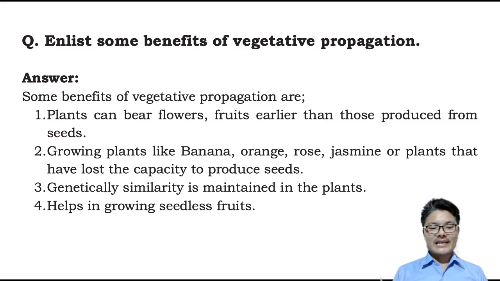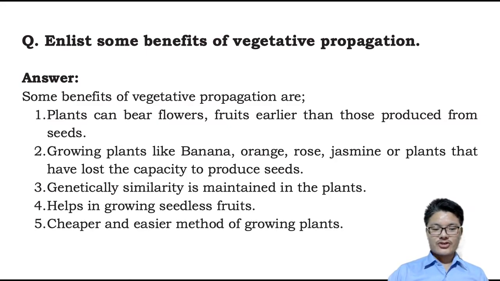For growing seedless fruits, we use vegetative propagation, and it is cheaper and easier for growing new plants by vegetative propagation or the asexual mode of reproduction, mainly because there is a high chance of reproduction of new plants from the leaf, stem and roots.